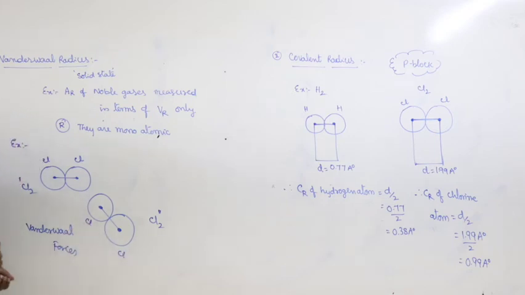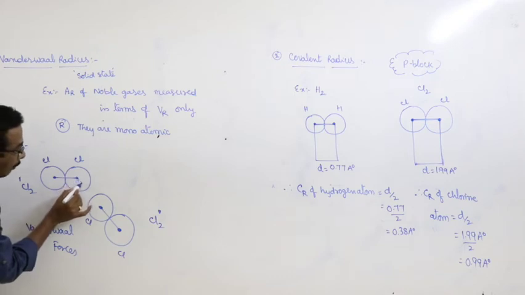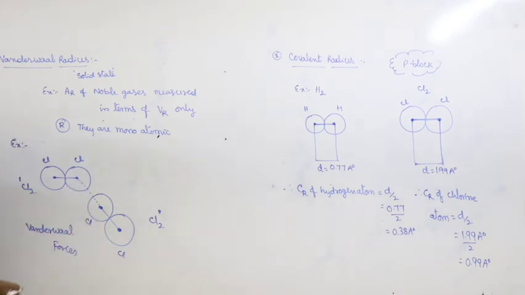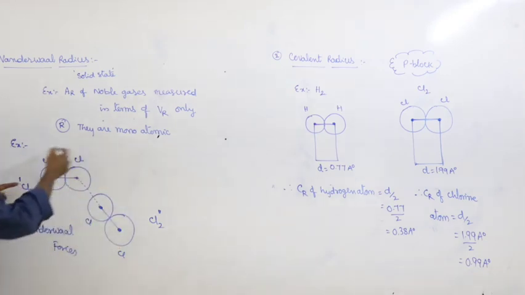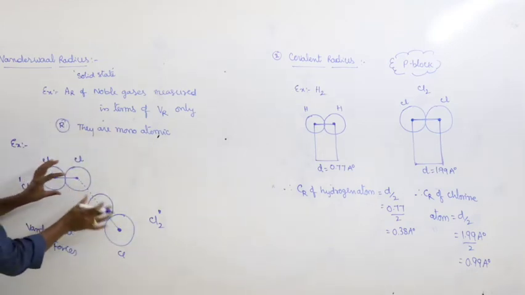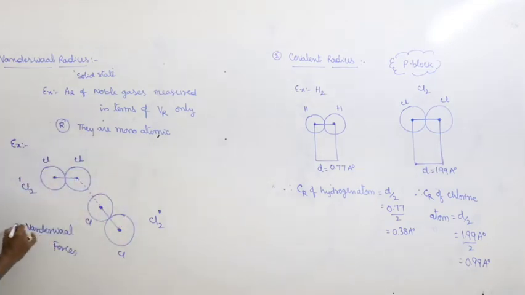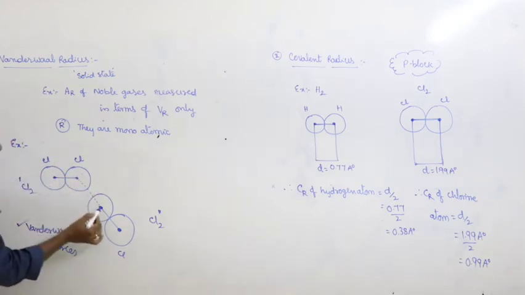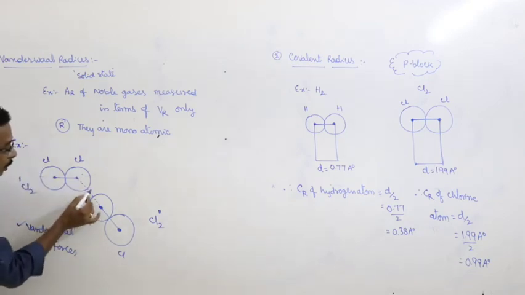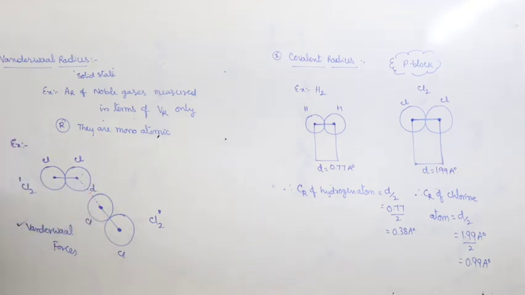Chlorine, chlorine. Right? Now, the distance between the nuclei of two atoms of different molecules of the same substance, here in chlorine gas, the two molecules come closer with each other due to van der Waals forces. This is the atom of this molecule, this is the atom of this molecule, and the distance between the two nuclei is equal to d.